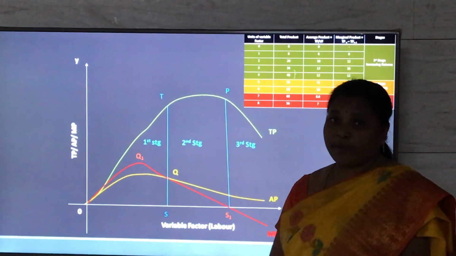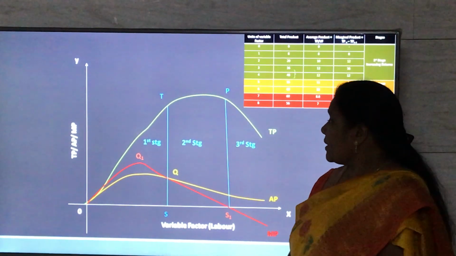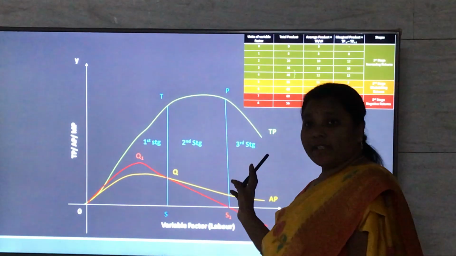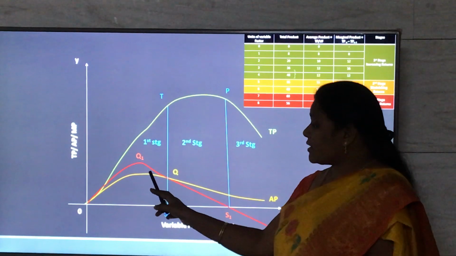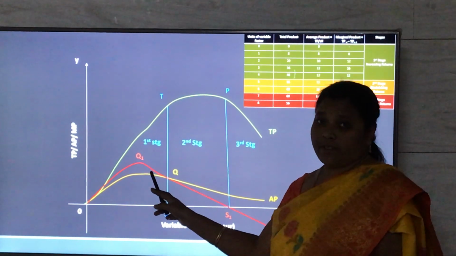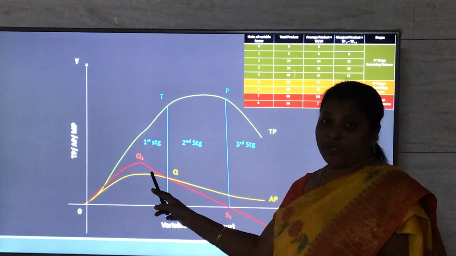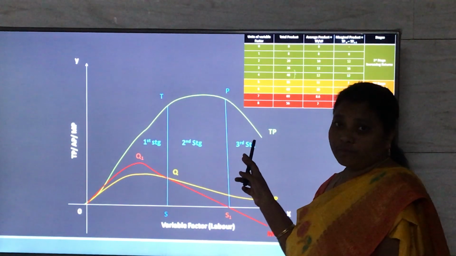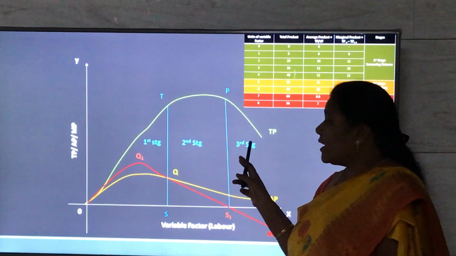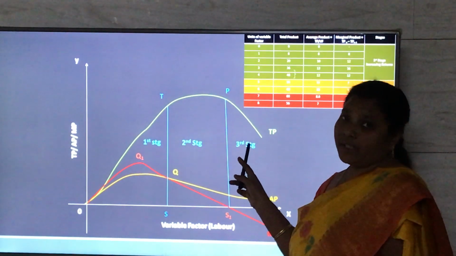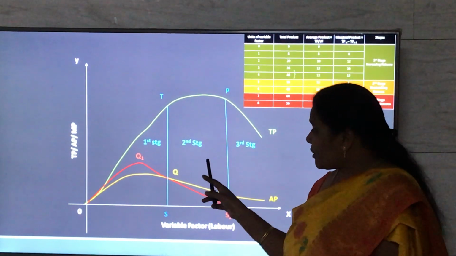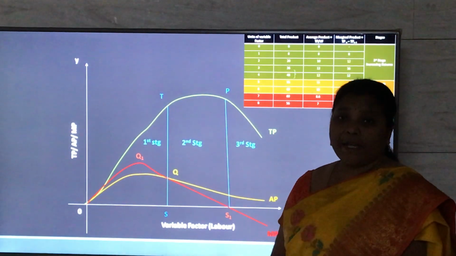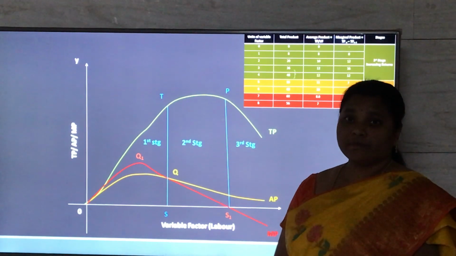So any rational producer would prefer to stay in the second stage. Why not in the first stage or third stage? Because in the first stage the producer is getting increasing returns, so he doesn't want to stop his production. And in the third stage the farmer doesn't want to stay at all or enter at all, because this is the stage where he is getting negative returns. So any rational producer would prefer to stay in the second stage, where he is getting maximum profits.